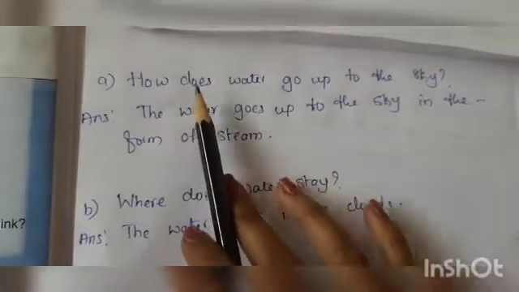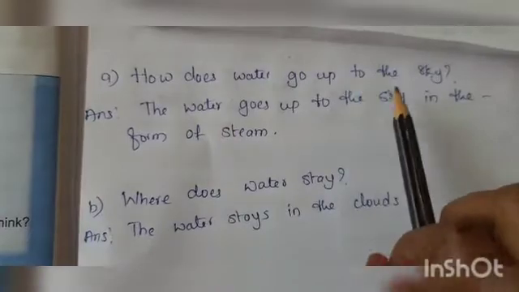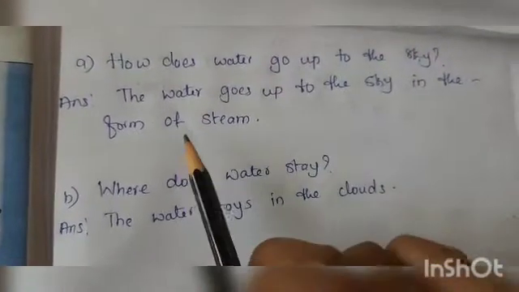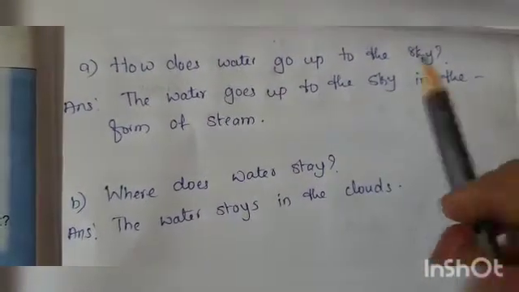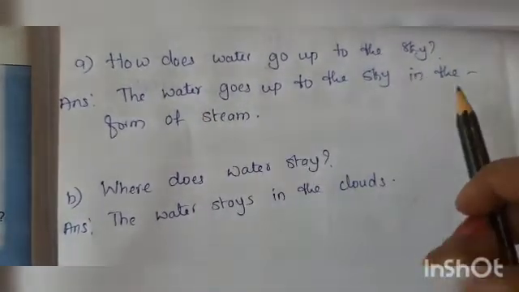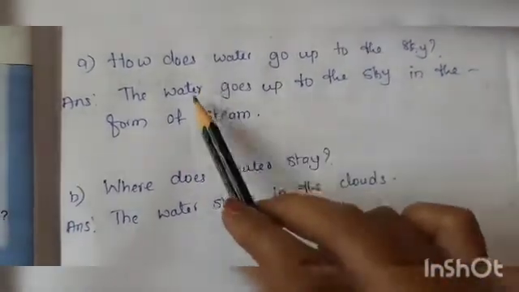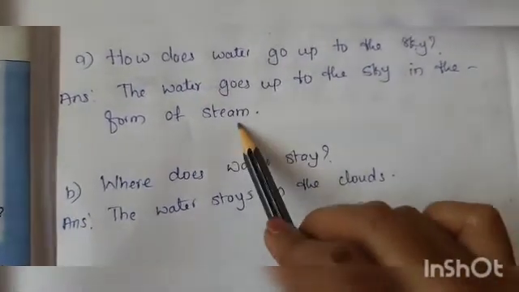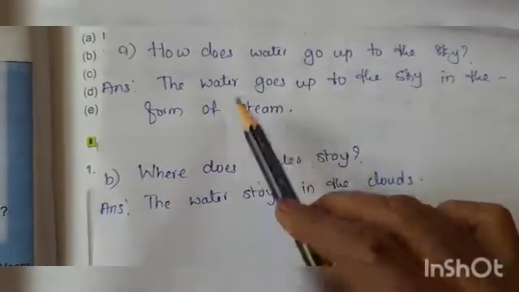See here, the first question is, how does water go up to the sky? The water goes up to the sky in the form of steam. पानी ऊपर कैसे जाता है? भाप बनकर जाता है. Steam means भाप.